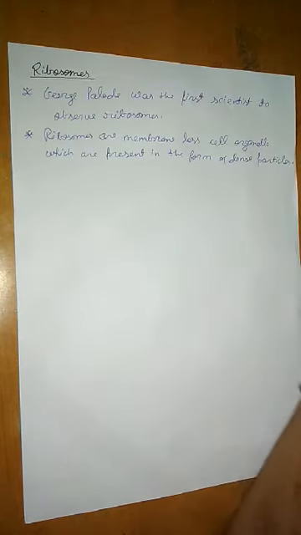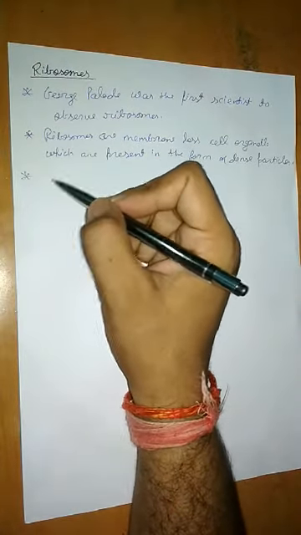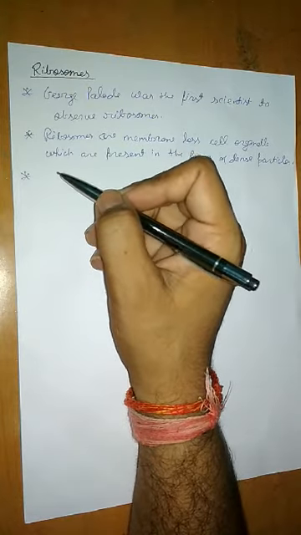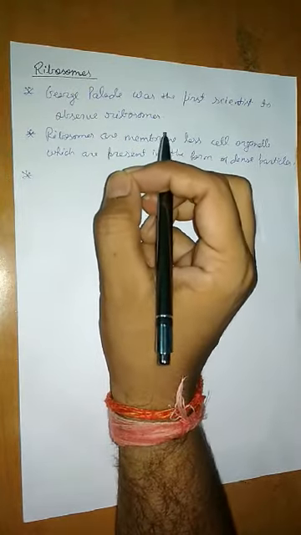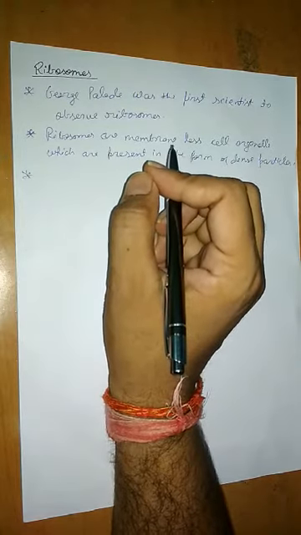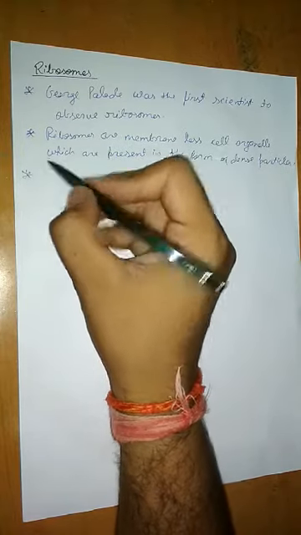Clear? One more thing you should know is what they are actually composed of, what is the chemical nature of the ribosomes. These ribosomes are composed of RNA and protein. Very important. The chemical nature of the ribosome is ribonucleic acid, meaning RNA, and protein.